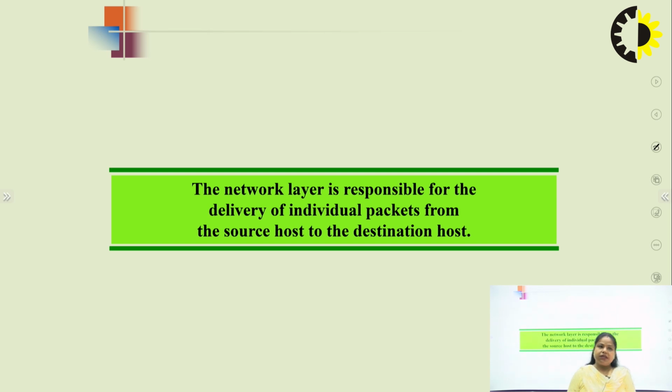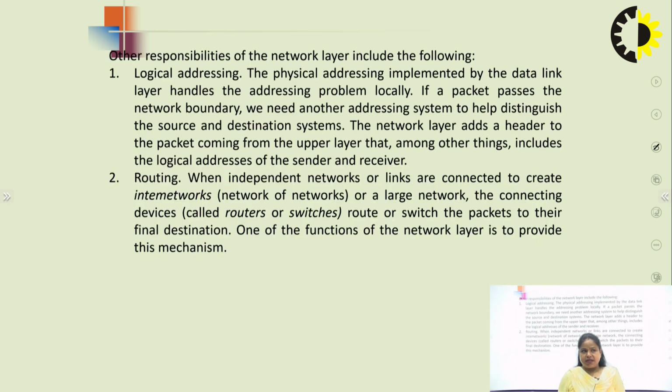So we can say the network layer is responsible for the delivery of individual packets from the source host to the final destination host. In the case of data link layer, it is the movement of packets or frames from one hop to the next hop. But the network layer is responsible for the delivery of individual packets from the source host to the final destination host.